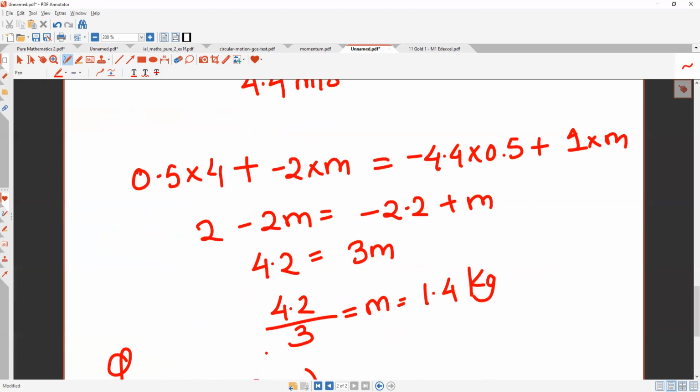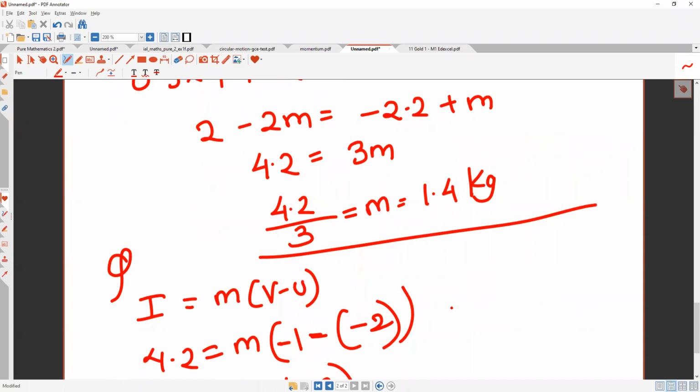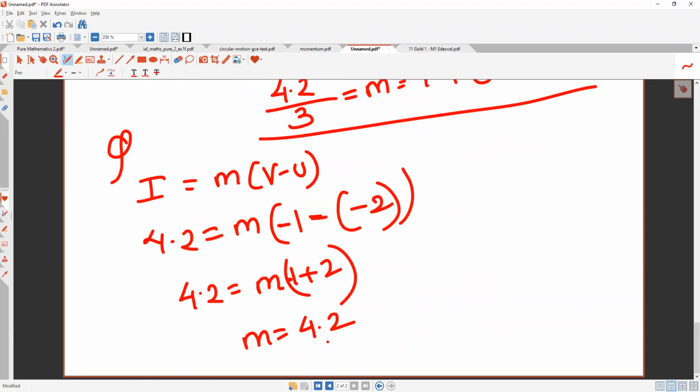Using this equation, when the 1 is positive, on the right side, I get mass 1.4 kg. But what if it was moving in the opposite direction? That time also my answer is positive, only 4.2 kg. Let me pause the recording and see the mark scheme. I hope everyone here online understood.